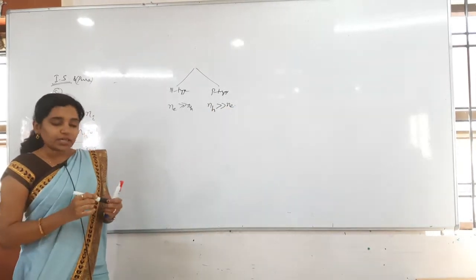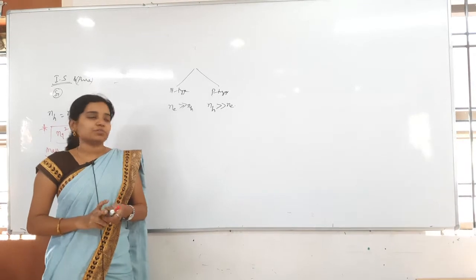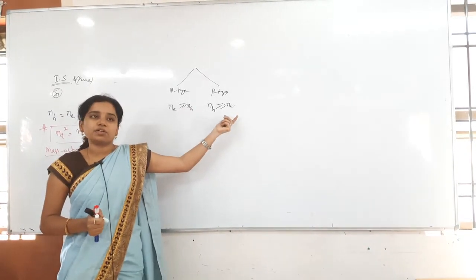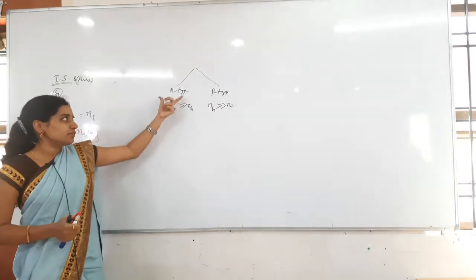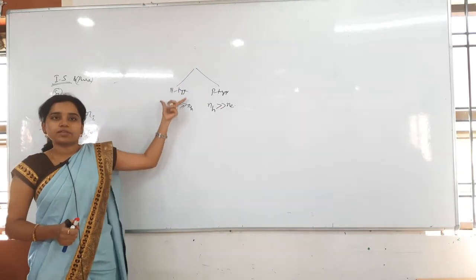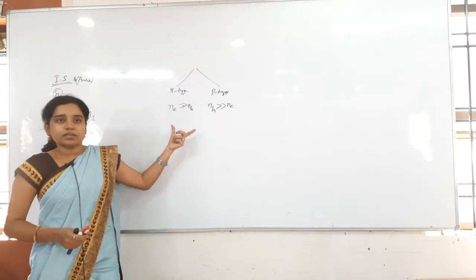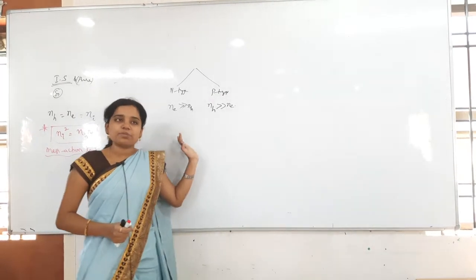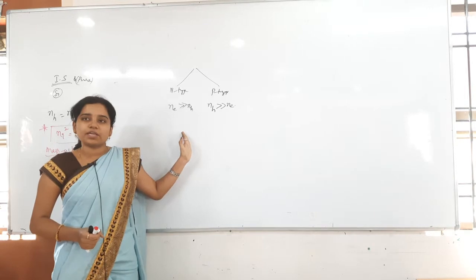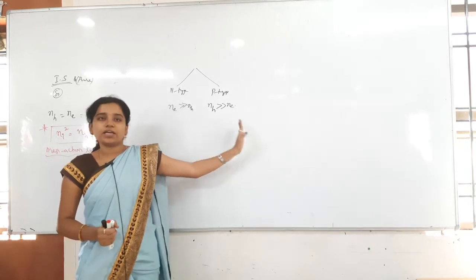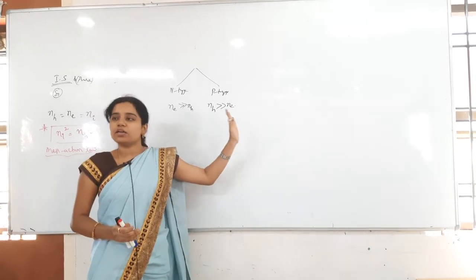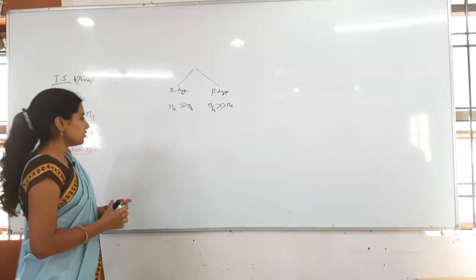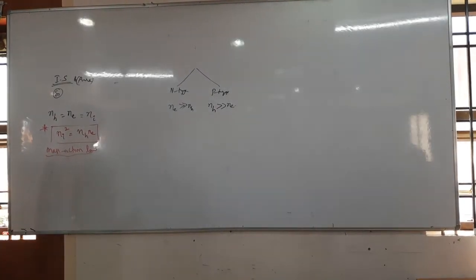Here conduction will be only possible due to the electrons, in the conduction band. Here conduction will be due to holes, in the valence band. Also, the donor level will be near the conduction band, and the acceptor level will be near the valence band. You understand that theory, right? Clearly? Then this is about the mass action law.